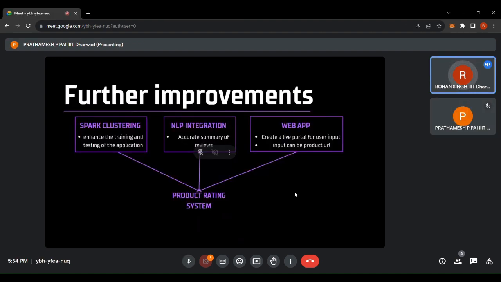Now for the further improvement part, first we will be getting into Spark clustering. Spark clustering-based algorithms identify patterns and group similar products or reviews together. Clustering can provide valuable insights by uncovering hidden trends and segments within the data. Second will be the NLP integration, which will provide us accurate summaries of reviews by integrating more advanced natural language processing techniques and models. Lastly, we will be able to create a live portal for user input using a web app. The web app can serve as an interactive platform for consumers, businesses and researchers. Now Vivek will continue with the presentation.